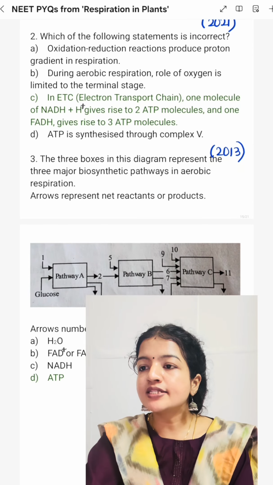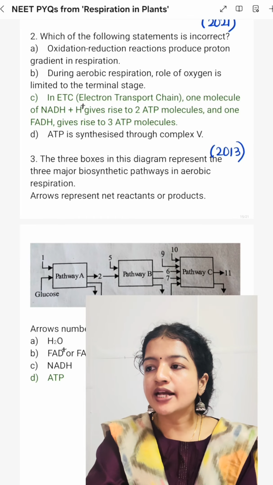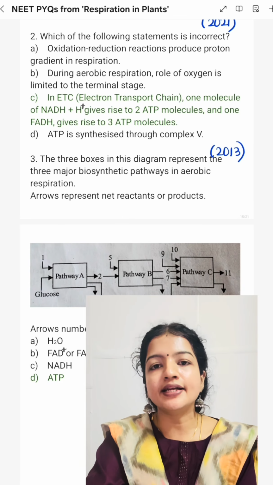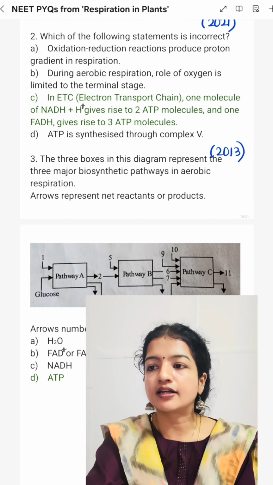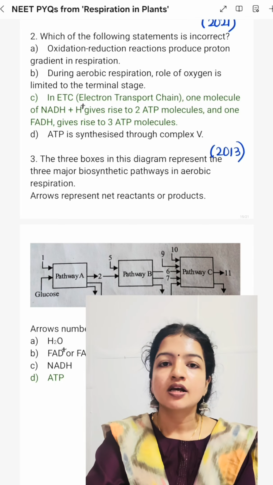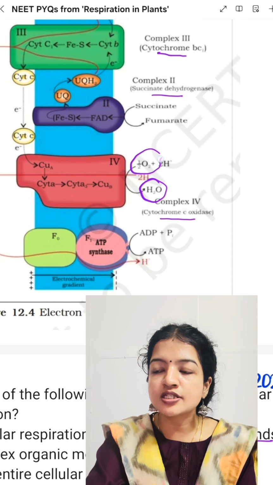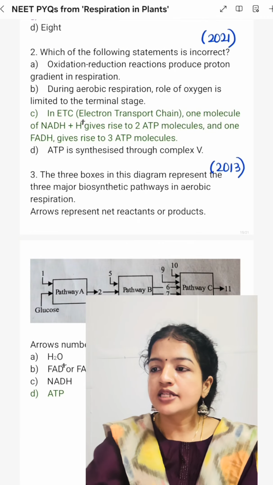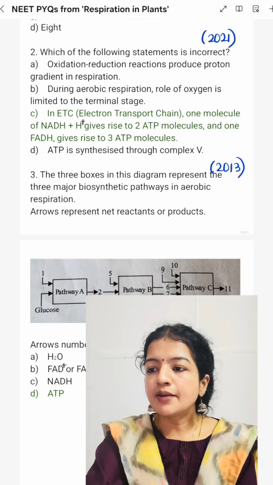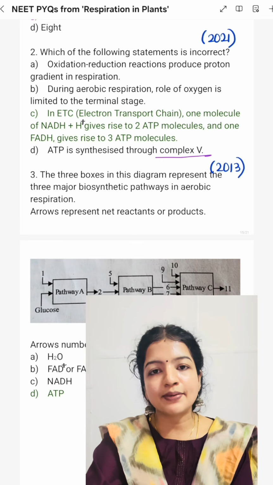Then, which of the following statements is incorrect? Statement A, oxidation reduction reactions provide a proton gradient in respiration. Statement A is correct. Statement B, during aerobic respiration, the role of oxygen is limited to the terminal stage. This is also correct. Statement D, ATP is synthesized through complex 5, that is ATP synthase.